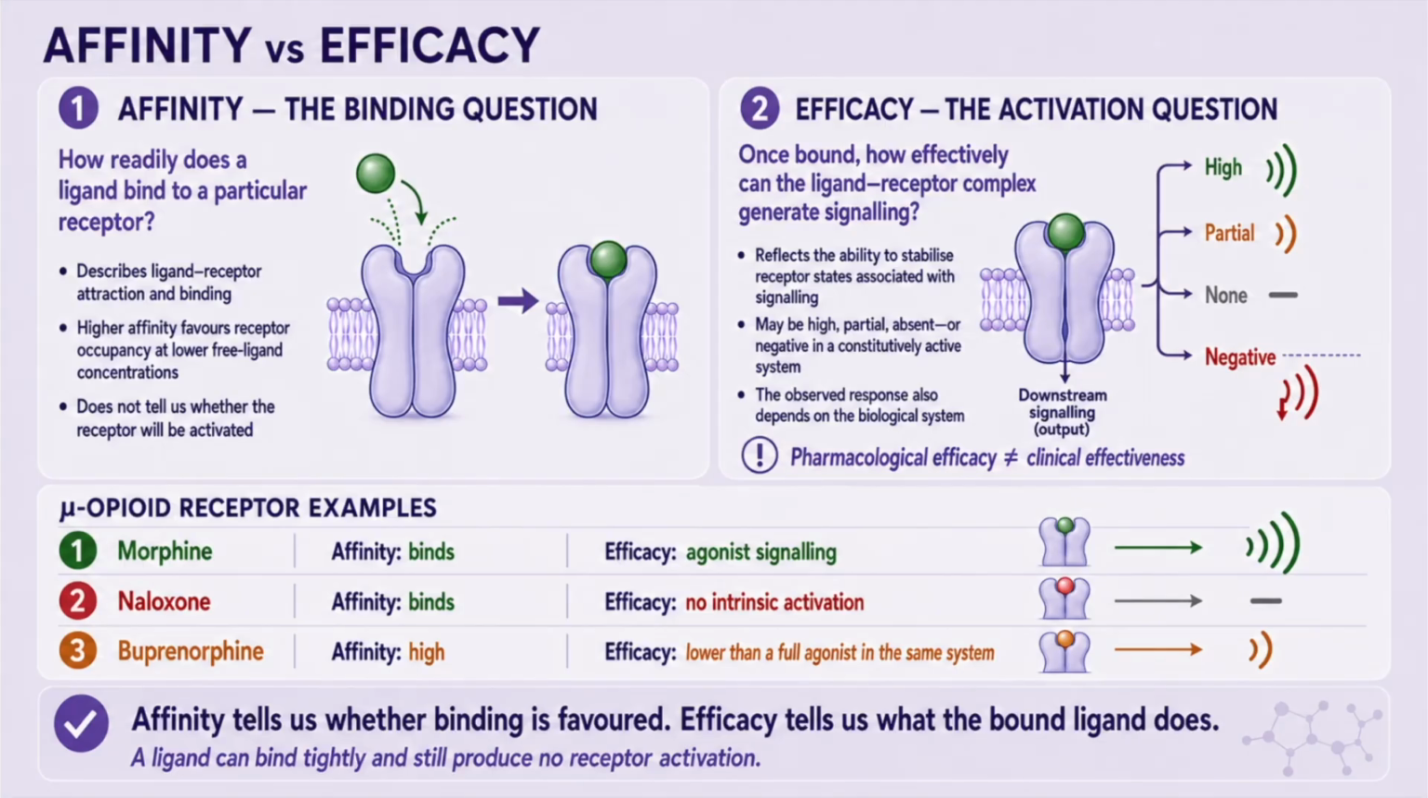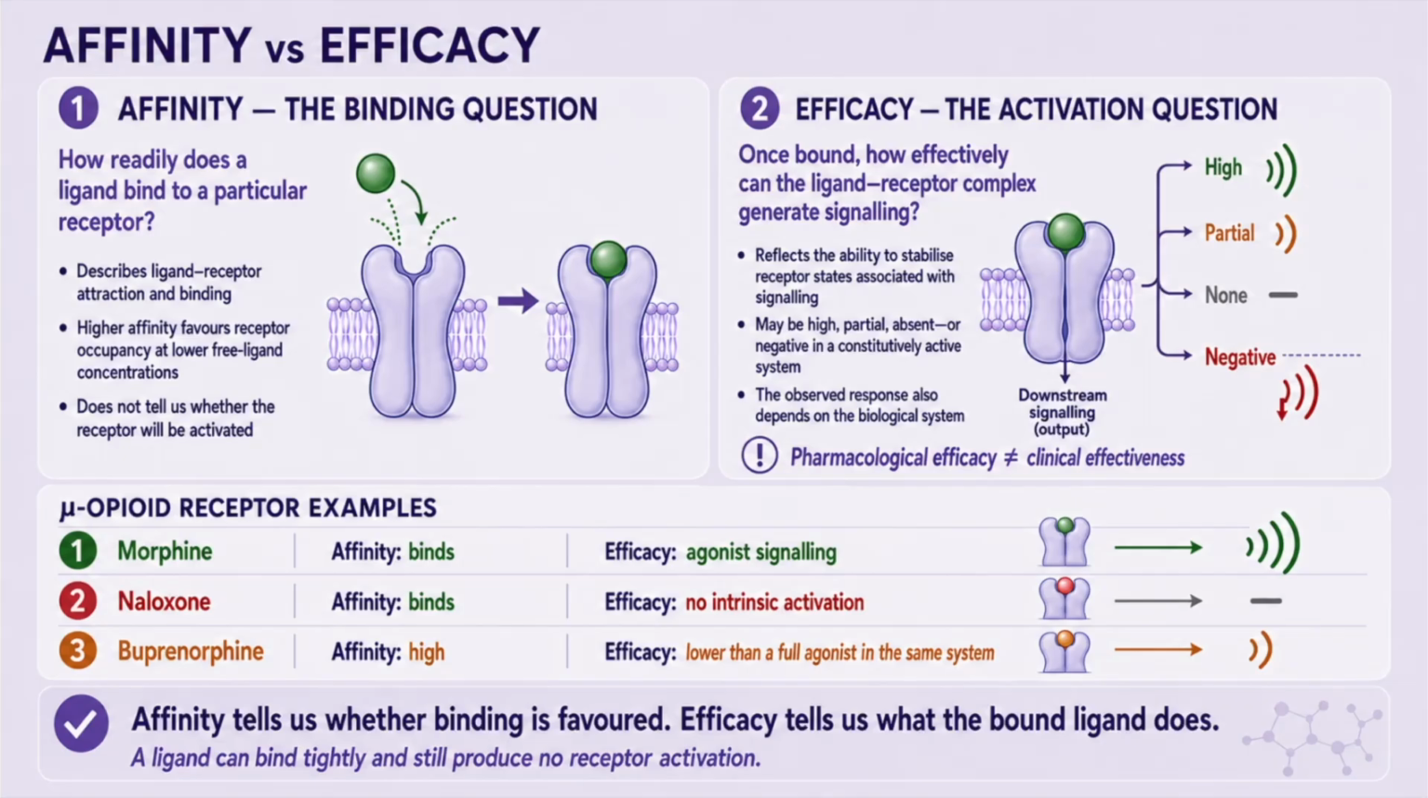This distinction brings us back to our opening example. Morphine binds to the μ-opioid receptor and produces agonist signaling. Naloxone also binds, often with high affinity, but does not intrinsically activate the receptor. Buprenorphine has high affinity and activates the receptor, but with lower efficacy than a full agonist under the same conditions.